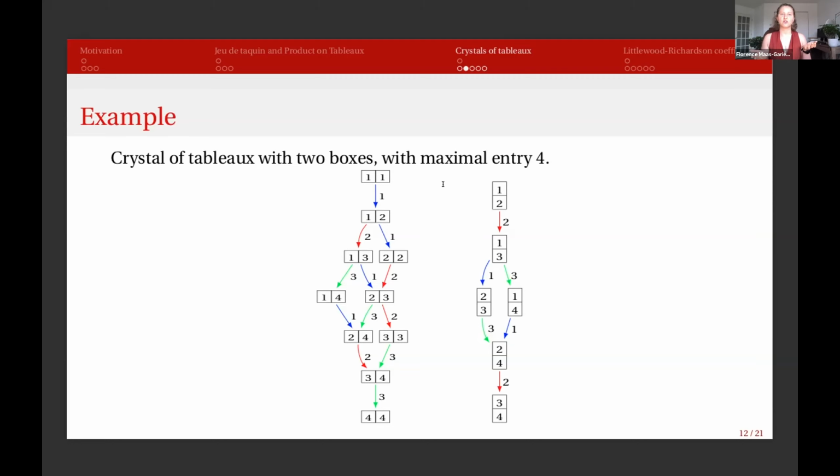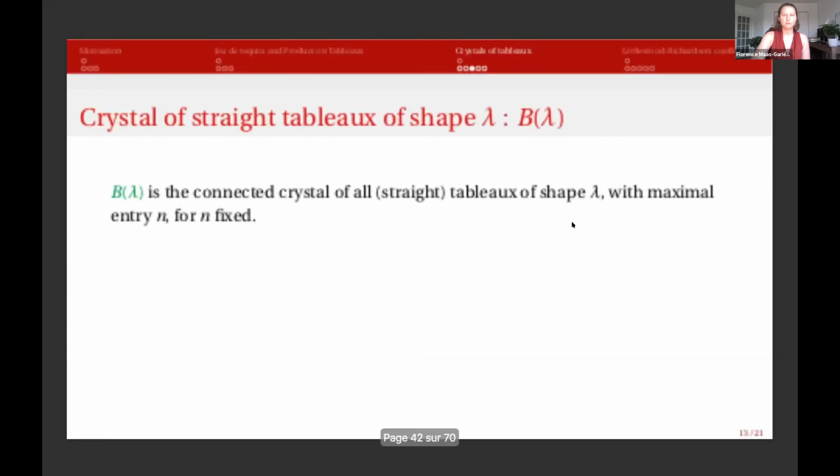So here is a crystal of tableaux with 2 boxes. The maximal entry here is fixed to be 4. Here, for example, we have 1, 1. We changed the last one into a 2. And we could not have changed the other one into a 2 because we would not have had a valid tableau. So there are specific rules for how we can do this. I'll tell you about it at the end of the talk if I have time.